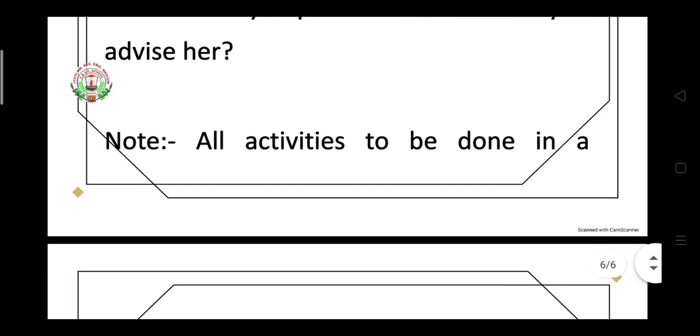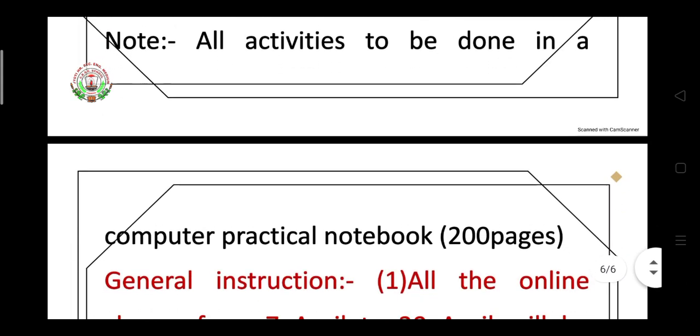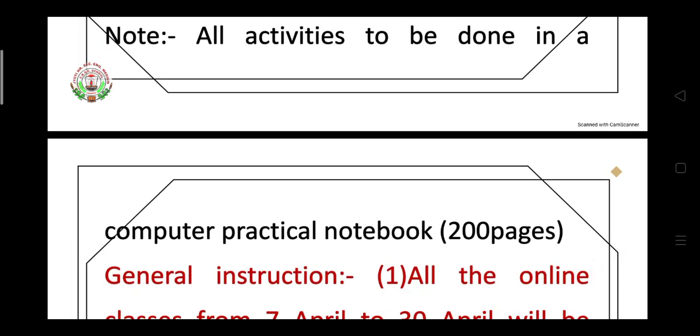Then students, one notice for you. All activities are to be done in a computer practical notebook, 200 pages. So you have to prepare a practical notebook for the computer subject. For your IT subject, you have to prepare a 200 page practical notebook, and in that notebook you have to write the HOTS questions according to the chapter.